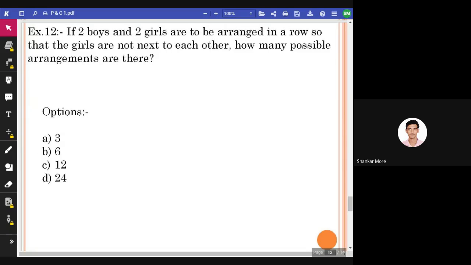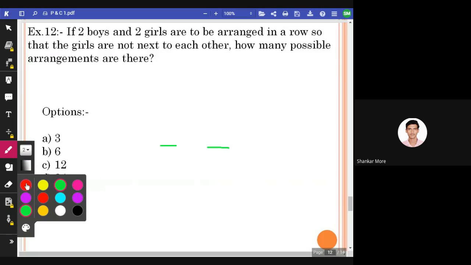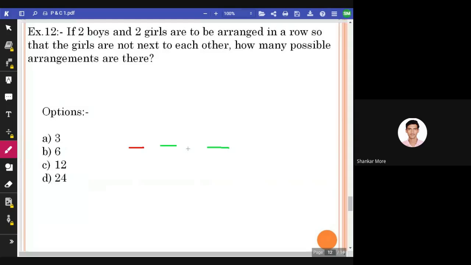So let us suppose if boys are sitting like this, then girls should sit either one girl here and one girl here, or if one girl sits here, then the other should sit here. So there are three possibilities of arranging the sitting arrangement of girls and two possibilities of boys, or vice versa. So 3 into 2 is 6 in both the ways. I hope it explains.